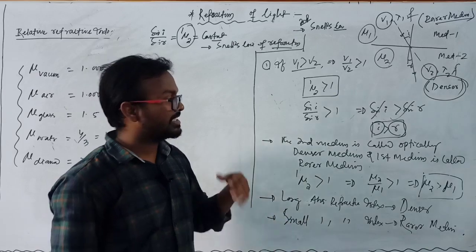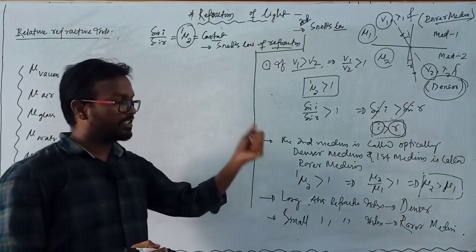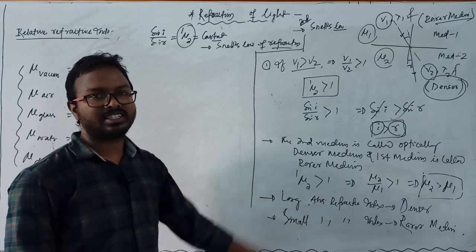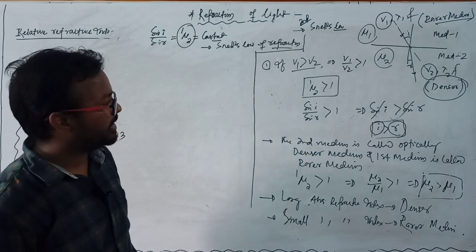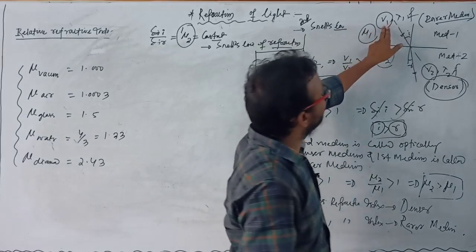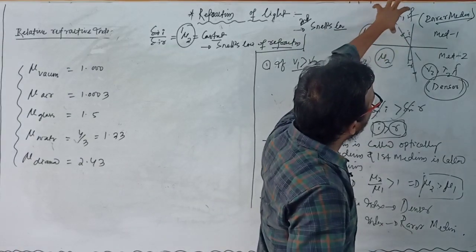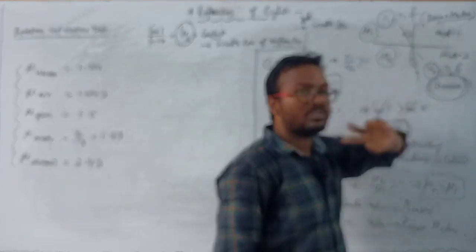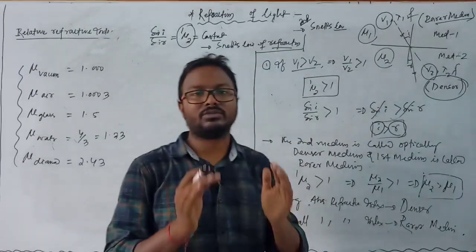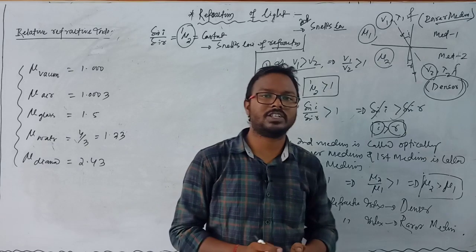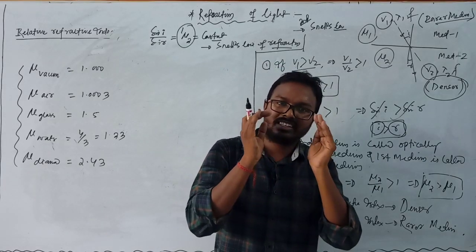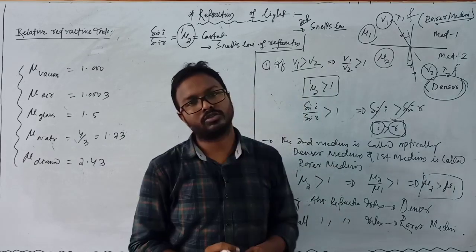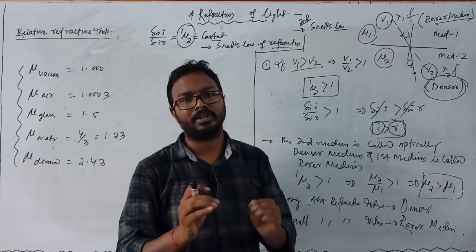When refractive index increases, that medium is known as denser medium. When refractive index decreases, that medium is known as rarer medium. Clear? And velocity of light changes when light comes from one medium to another medium. Velocity and wavelength change, but frequency never changes. Velocity and wavelength depend on the medium, but frequency is the only physical quantity which always depends on the source. So it's independent of the medium.